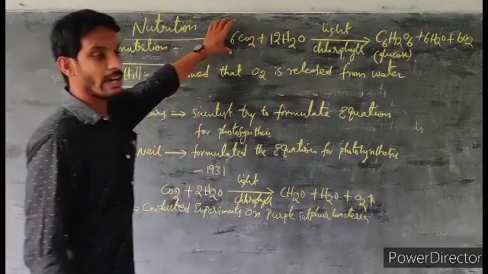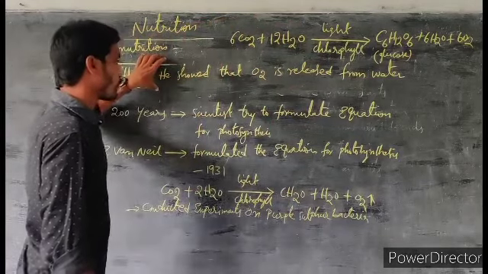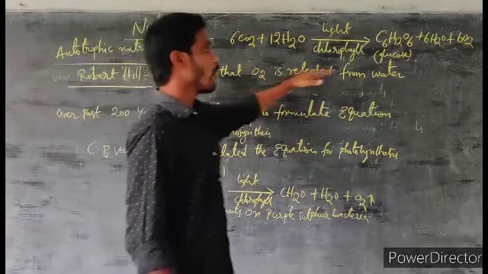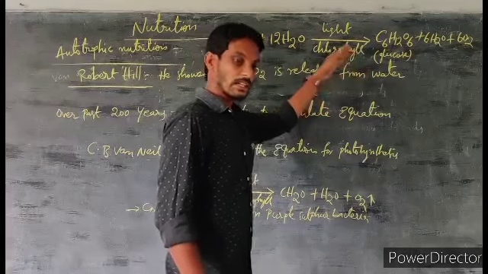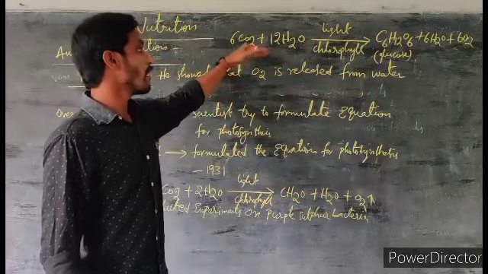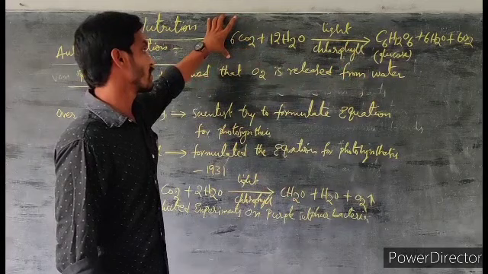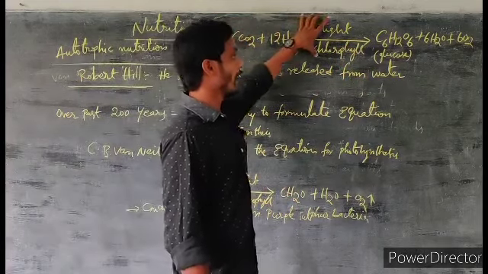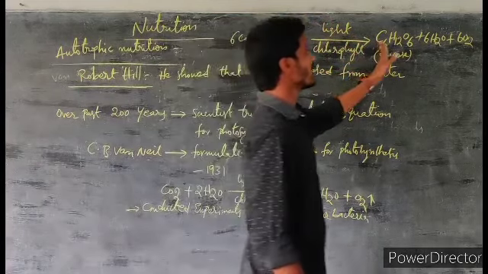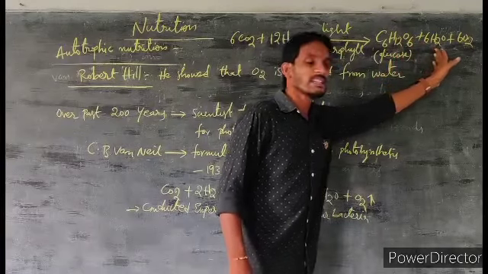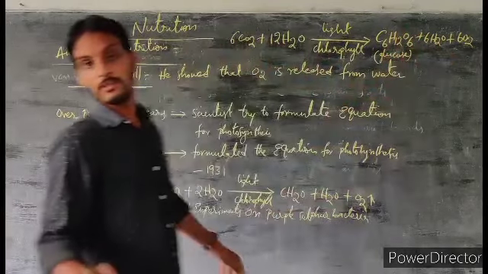It was modified after Robert Hill showed O2 is released from the water: 6CO2 plus 12H2O, light by chlorophyll, gives rise to C6H12O6 plus 6H2O plus 6O2. Follow?